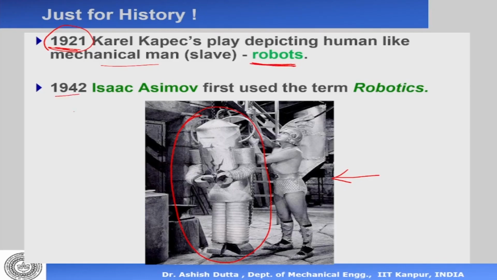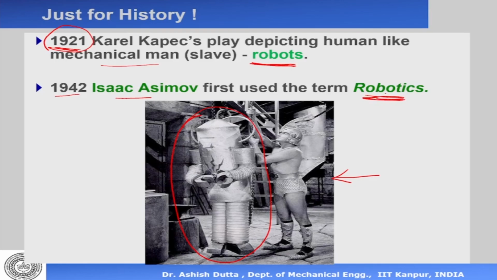Then in 1942, Isaac Asimov first used the word robotics. So Isaac Asimov, you might be knowing, is a science fiction writer, and he's written a lot of books about the future of robotics, and a lot of his books have been made into movies today, like iRobot. Then he also framed the 3 laws of robotics. Now, he's the one who first used the word robotics and said in future there'll be a subject called robotics, and this is what it would contain.